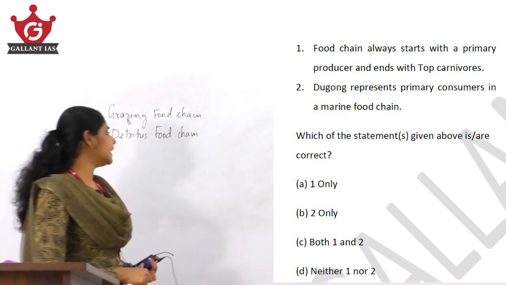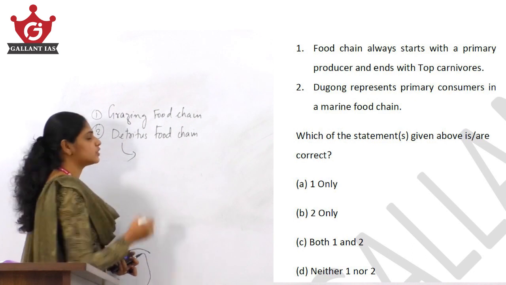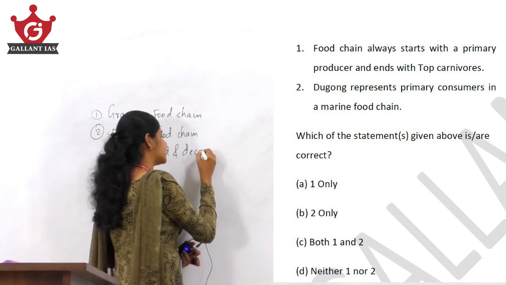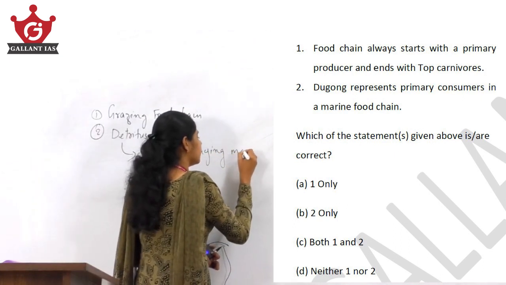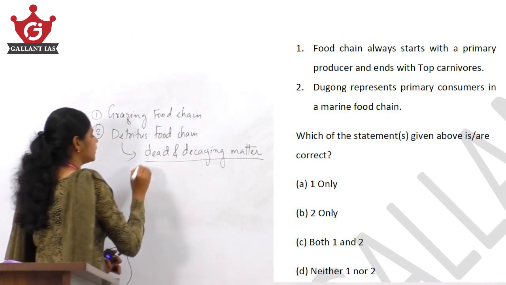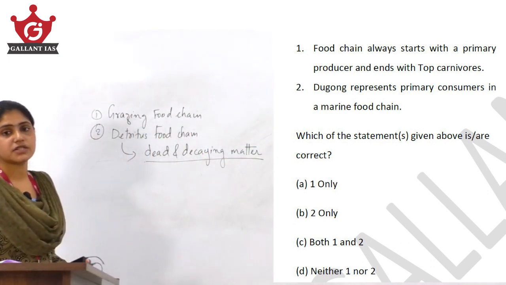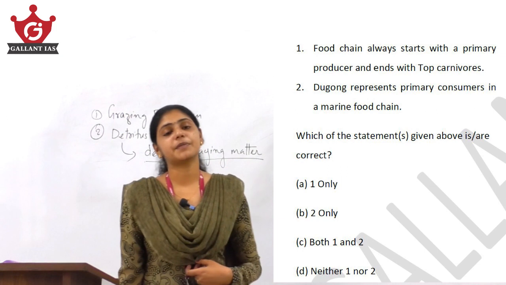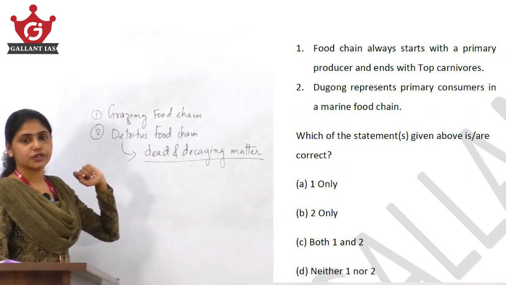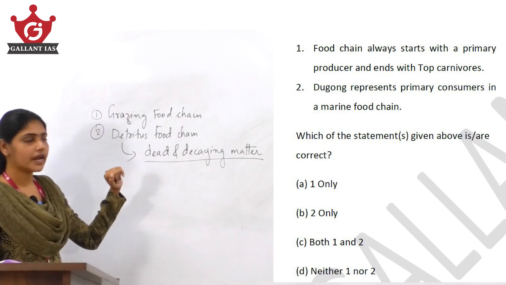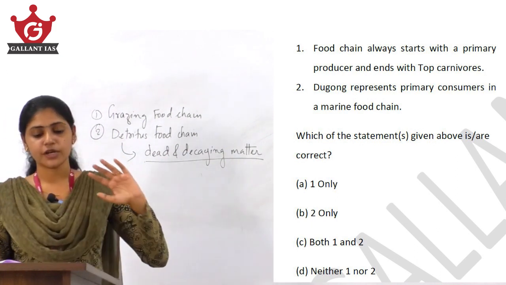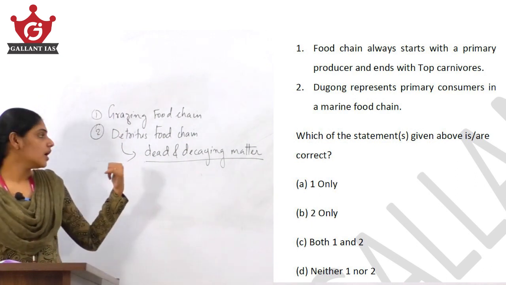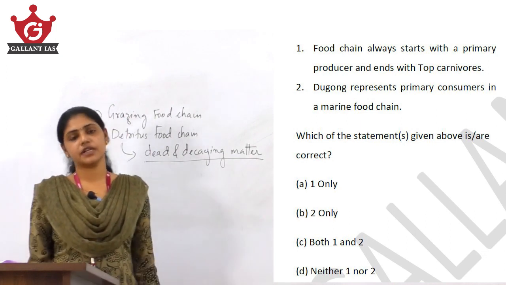Whereas in the detritus food chain, what happens? The food chain starts with dead and decaying matter. The first source of energy is from dead and decaying matter in the case of the detritus food chain, whereas it is from the primary producers in the case of the grazing food chain. That is the basic difference between the two. So the first statement says food chain always starts with a primary producer. Is it so? No, we have the detritus food chain, where it starts with dead and decaying matter. So the first statement here is wrong.